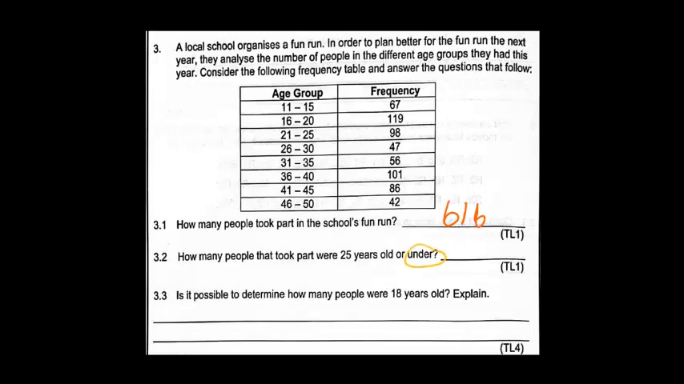Question 2 says, how many people took part that were 25 years or under? So under means younger than 25 years old. I am going to find the line that separates us. That's going to be this one. And I am going to add those three numbers, which is 25 and under. So it's 67 plus 119 plus 98. That gives me a total of 284 people were 25 and younger.